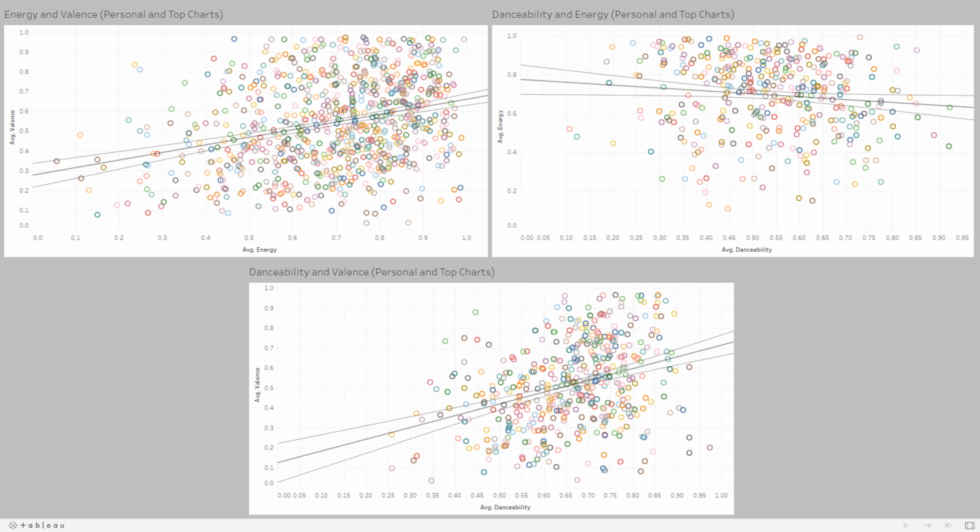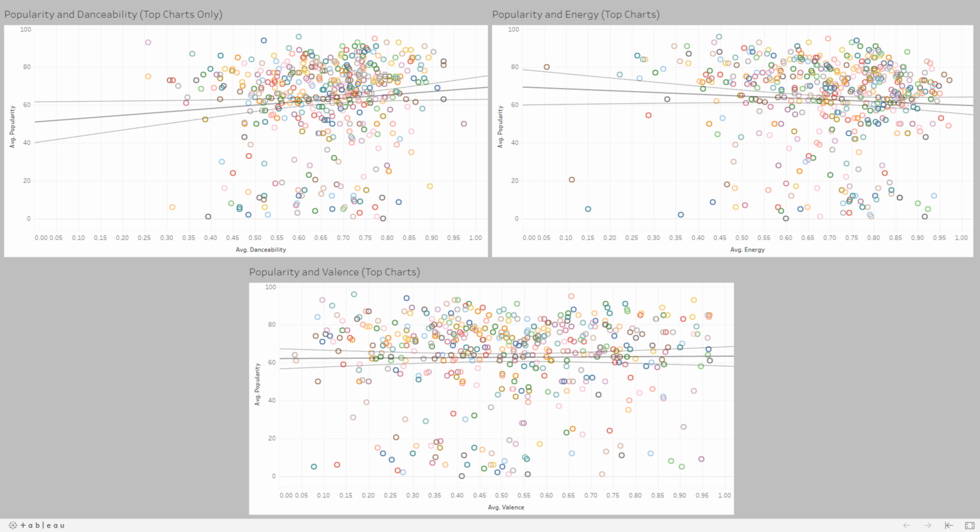These 3 scatter plots show off the relationship between energy and valence, danceability and energy, and finally danceability and valence. As you can see by the 3 different trend lines, as energy goes up, valence goes up. As danceability goes up, energy surprisingly goes down. And lastly, as danceability goes up, valence goes up.